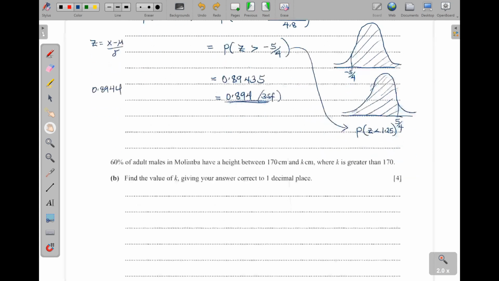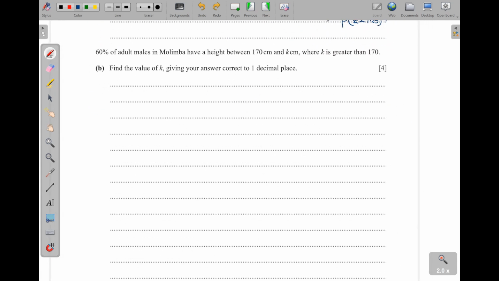All right. Then here they are saying 60% of the adult males in Molimba have a height between 170 and k centimeters, where k is greater than 170. Part B, find the value of k giving your answer correct to 1 decimal place. Now, we are going to have an interval here, probability of 170 less than x less than k. So we are supposed to find that k.